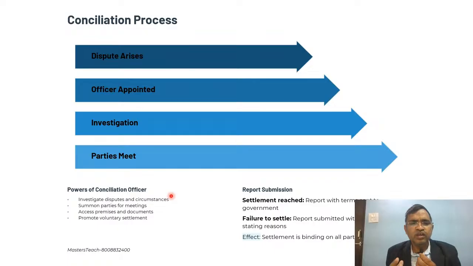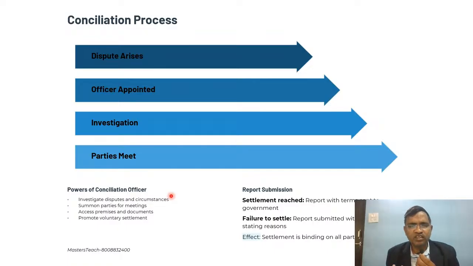To investigate disputes and circumstances, the conciliation officer calls members from both the employer side and the employees. They will access the factory and related documents, and the conciliation officer helps to solve the dispute voluntarily.